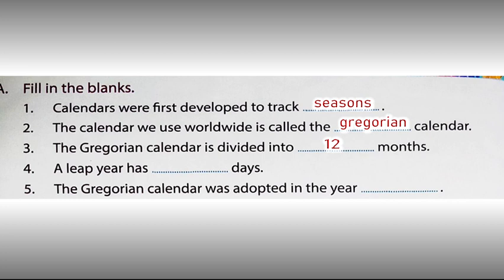4 number. A leap year has dash days. How many days are there in a leap year? 366. 5 number. The Gregorian calendar was adopted in the year 1582.